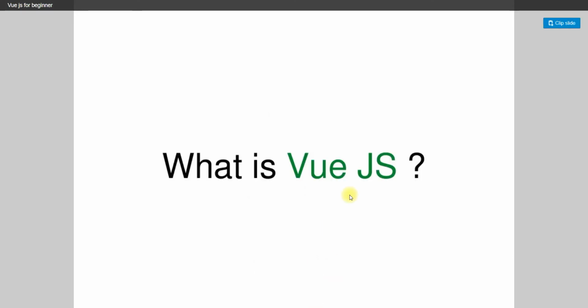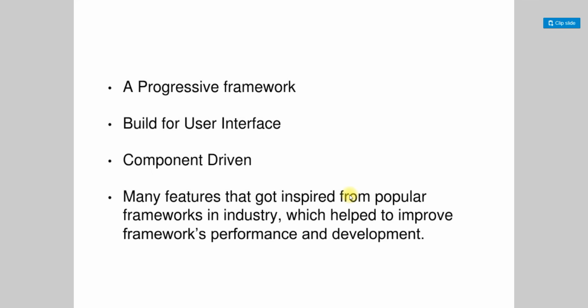So what is Vue JS? It is the progressive framework. Okay, so this Vue JS is the progressive framework, and the JS at the end means JavaScript. So it is a JavaScript framework, and it is built for the user interface, user interaction. It is very easy for the user interface, and it is also very lightweight. So nowadays this Vue JS has become popular everywhere.